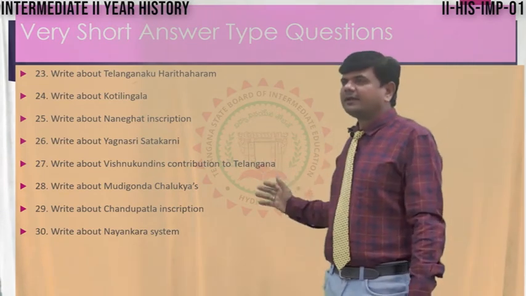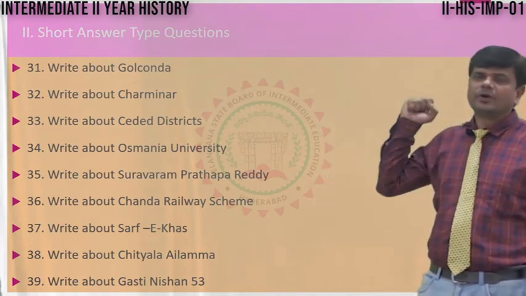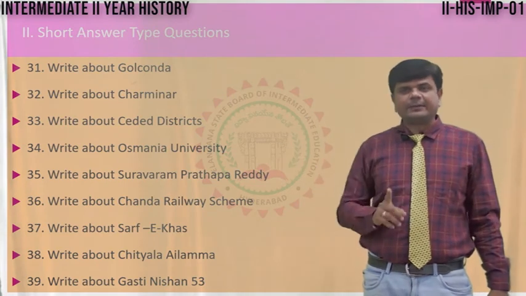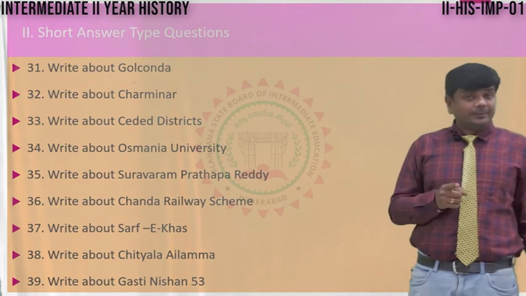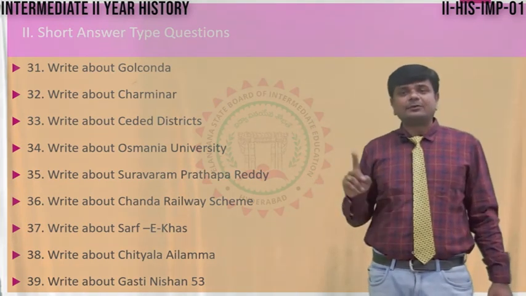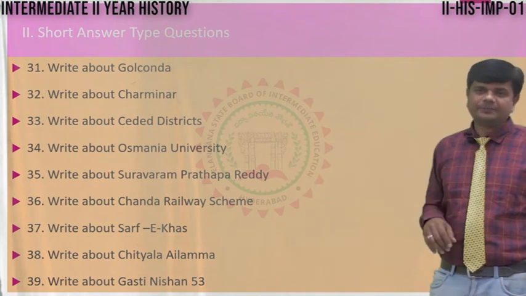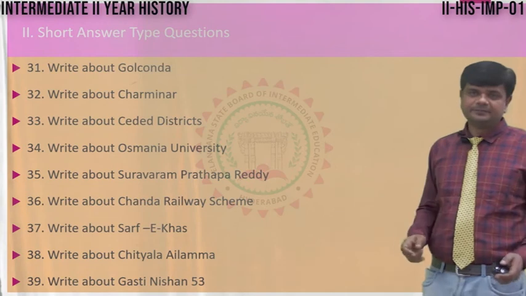Write about the Nayankara system. Question number 31, write about Golconda. Write about Charminar. Write about the seeded districts. Write about Osmania University. Write about Suravaram Pratapareddy. Write about the Chanda railway scheme. Write about Surf class. 38 question, write about Chityala Ailamma. Question number 39, write about Gasti Nishan 53.